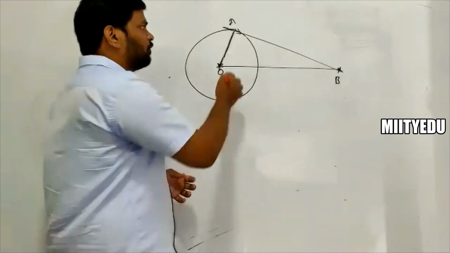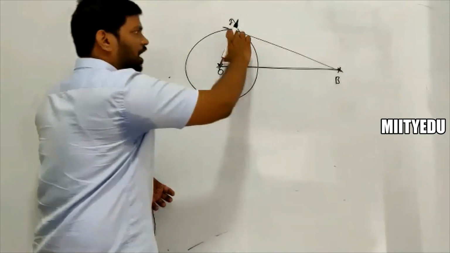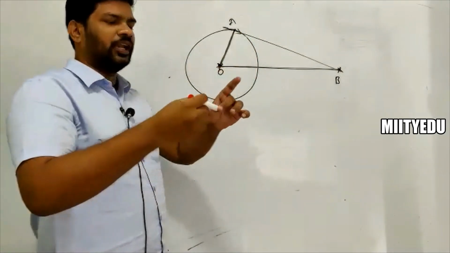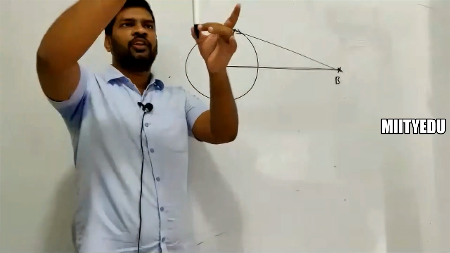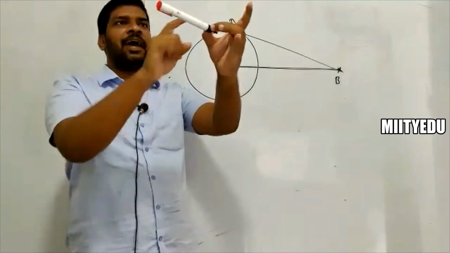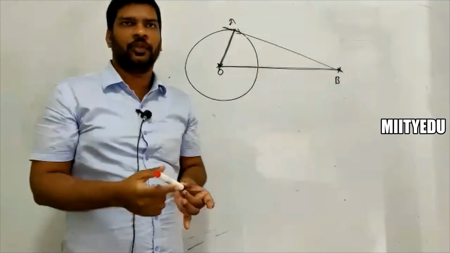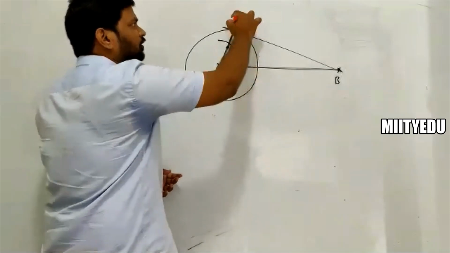Now this is the rod, this is another rod which is fixed, and the rod which is free to move. Free to move, just simply you can understand it is moving freely like this. If I leave this rod, it is going to move in a circular path like this. Even if you observe, it is going to be in a circular path. There is no change in that. So if I leave this rod, it is going to move like this. That is the thing which we are going to observe.